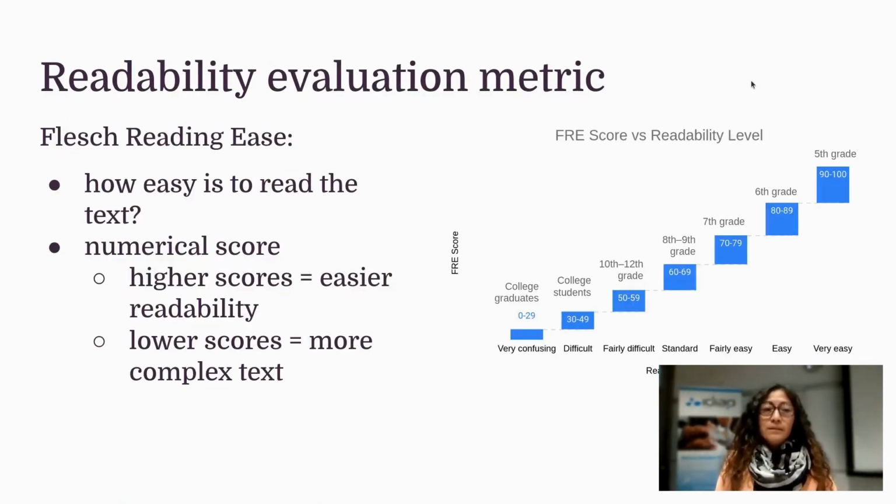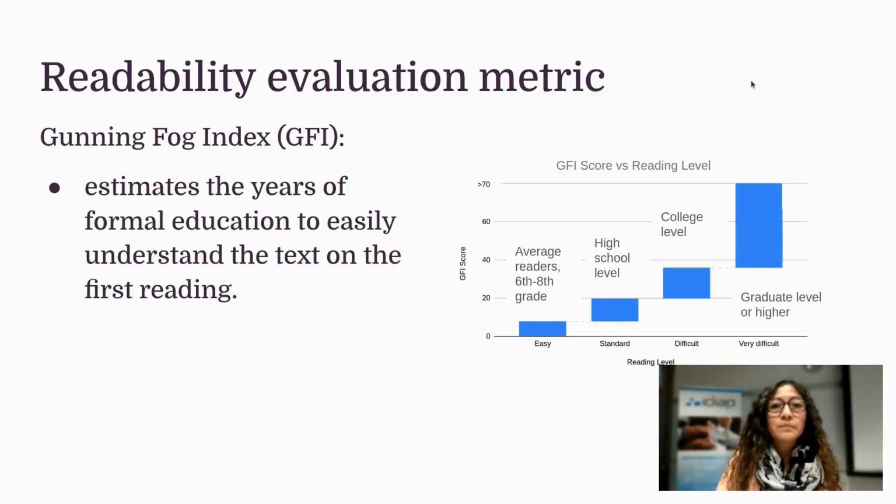First, it's going to calculate one of the scores, the Flesch reading ease: how easy it is to read the text, in this particular case the dialogue, and it provides a numerical score. Higher scores mean easy readability, lower scores mean it's a really complex text. In the previous conversation, we know it's very easy, so the score is going to be quite high, and so everybody could understand this dialogue.